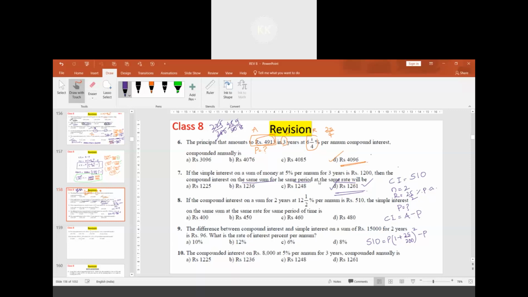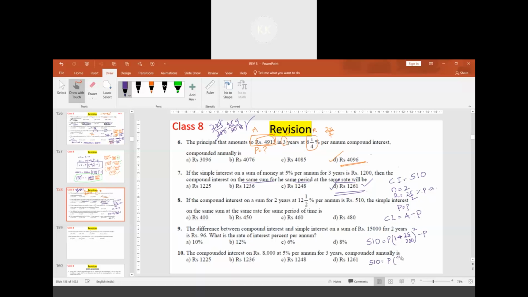Here there is 1 plus, so LCM should be taken, so 225 by 200 is correct. When we simplify that, we get 9 by 8. So 510 will be equal to P into 9 by 8 square.